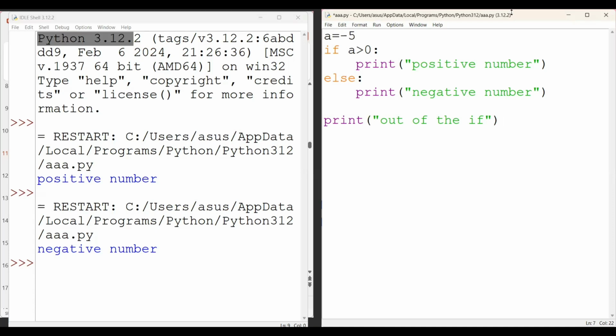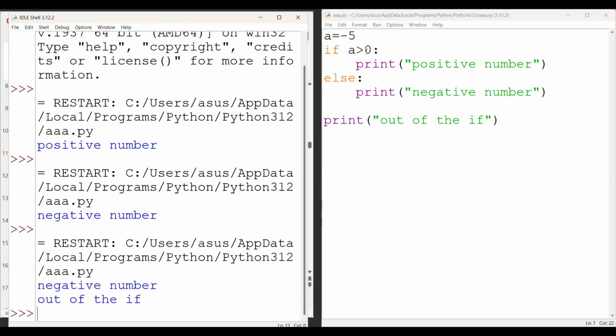So how is it executed in that case? First it checks the condition. If it is true, then the true block is executed. If it is false, then the false block is executed. But in both cases, the statement outside the if is executed in every scenario, because of sequential execution.